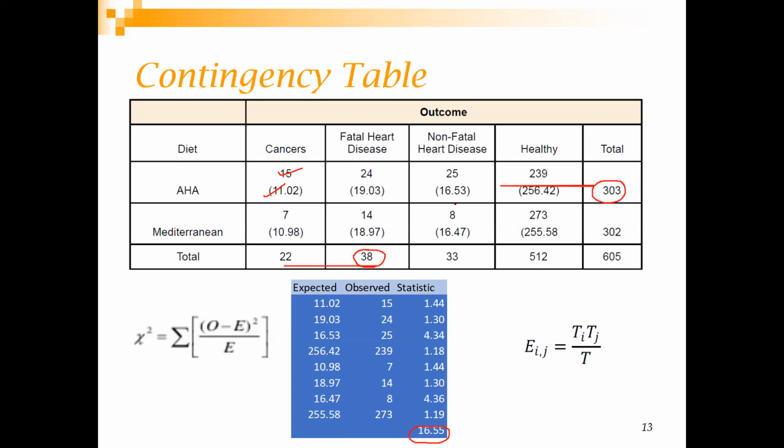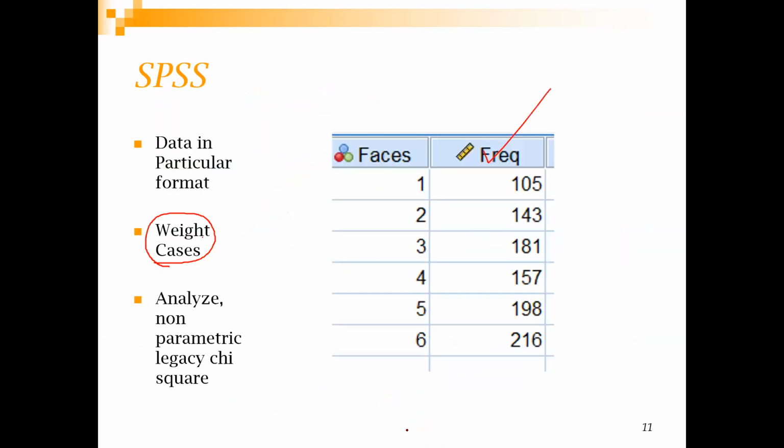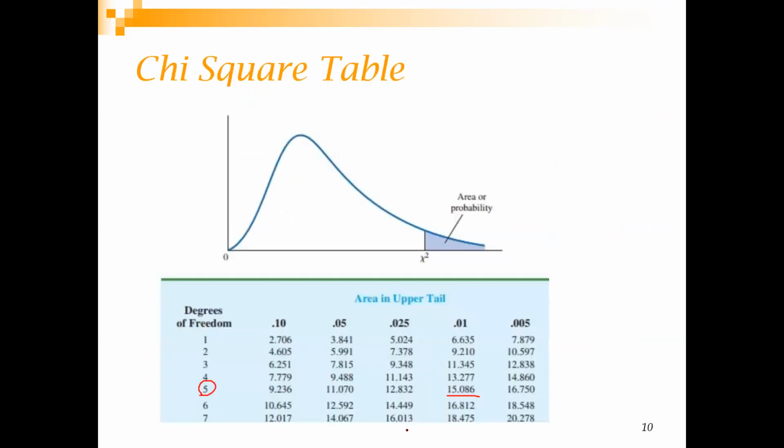So for 25, you can right away know that it is 33 into 303 by 605, right? So this is another shorthand way to remember this, and the chi-square value that you get over here is 16.55. If I go back and check the chi-square distribution, here it was 4 minus 1 into 2 minus 1, so the degree of freedom was 3.